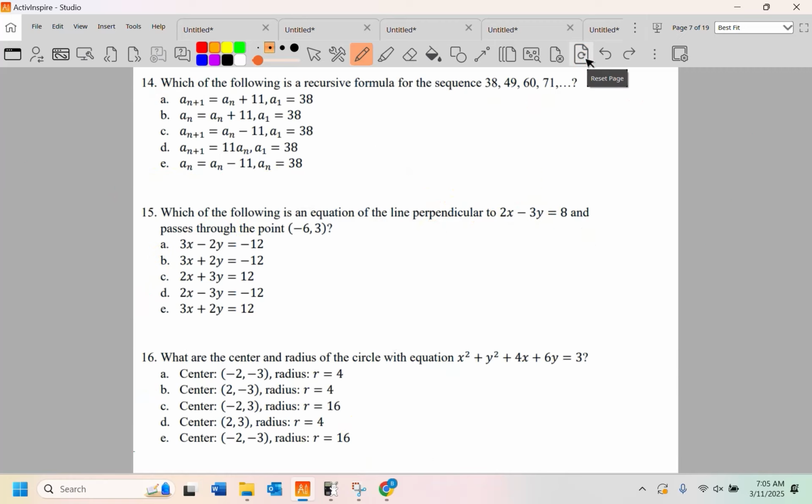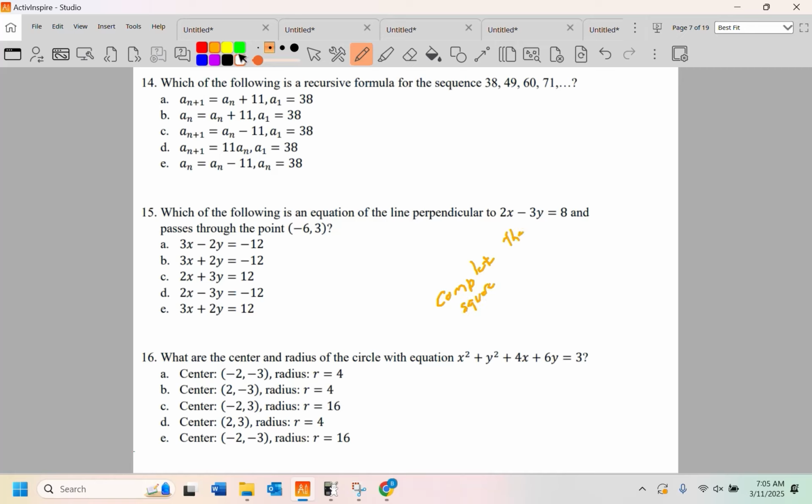What are the center and radius of the circle with the equation? I might do some more. I'll probably do 17. What are the center and radius of the circle with the equation x squared plus y squared plus 4x plus 6y equals 3? This is a very old technique called complete the square. It's over 6,000 years old.